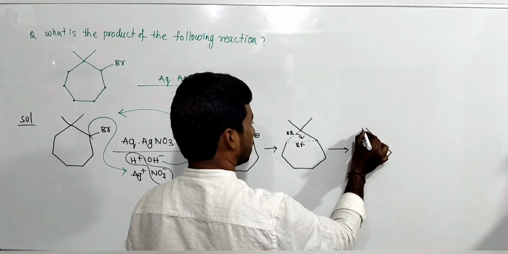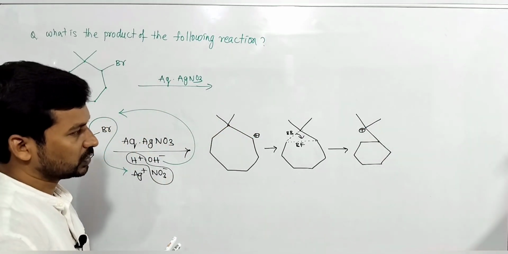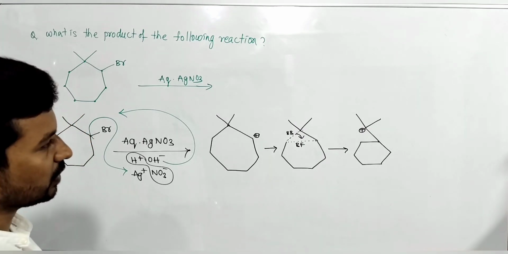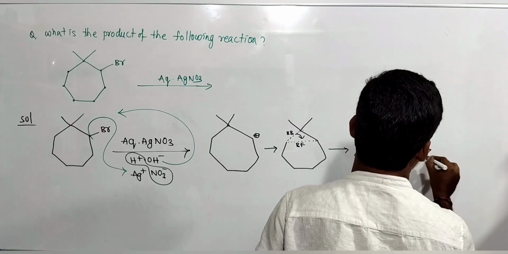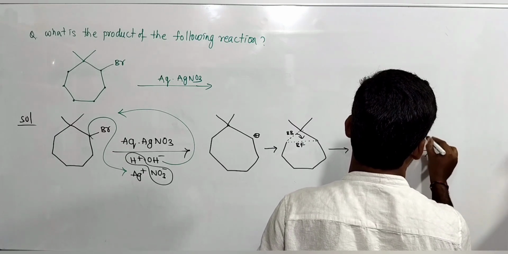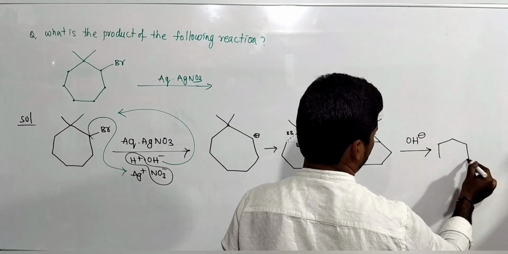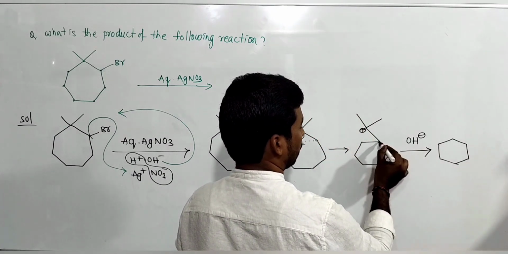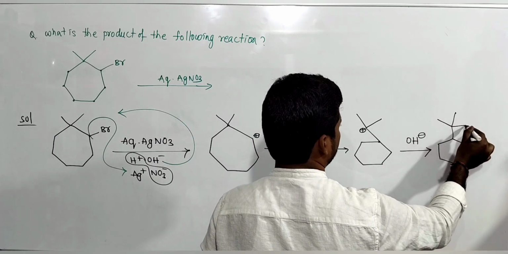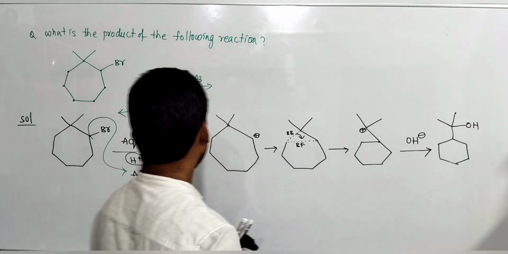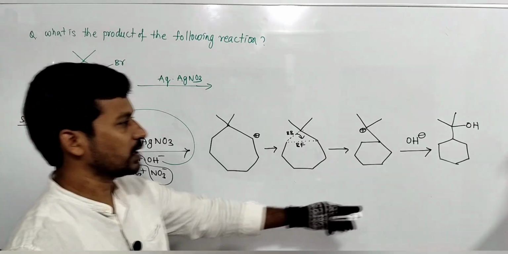This is the positive charge, like this. That is a tertiary carbon, on which OH minus attack takes place. Then I am taking this 6-membered ring like this, and one of the carbon, this one, like this, and OH attack here. This is secondary, and it becomes tertiary.